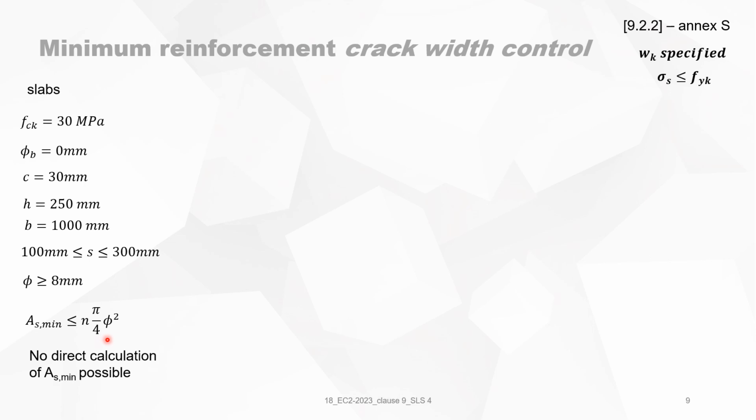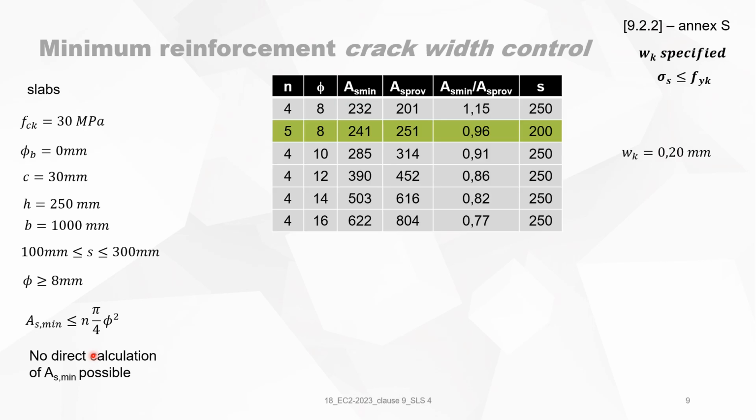And in practice, there is no direct calculation of As,min possible. So we have to make it an iteration. I started with diameter 8 and I went to 10, 12, 14, and 16.